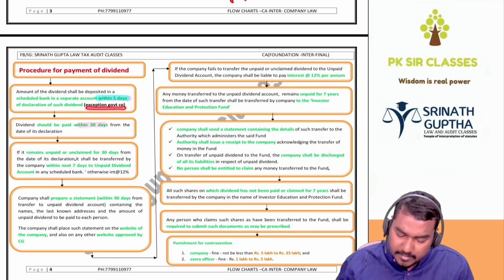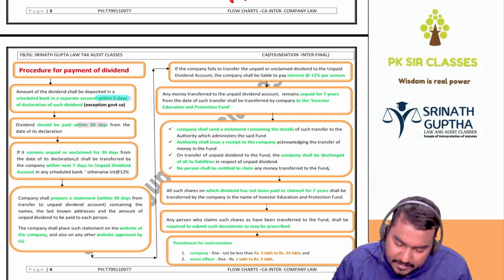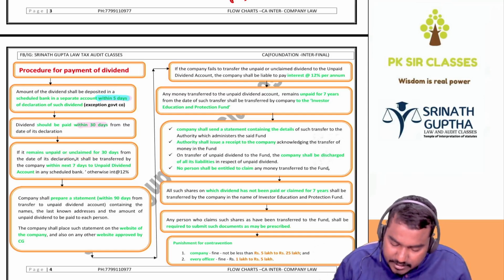Transfer to a separate bank account within 5 days from declaration is not applicable to a government company. Dividend should be paid to shareholders within the 30 days. If it remains unpaid or unclaimed for 30 days from the date of declaration, it shall be transferred by the company within the next 7 days to the unpaid dividend account.